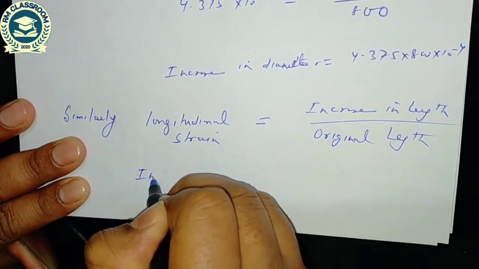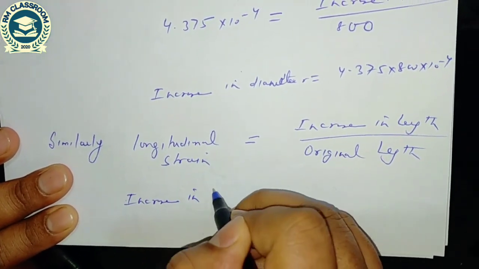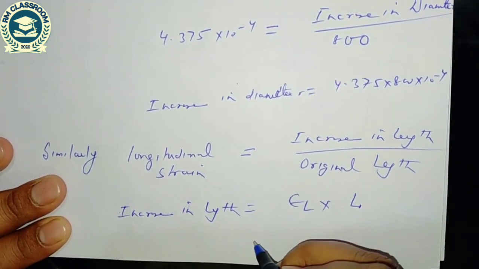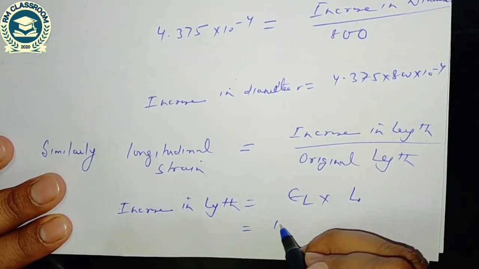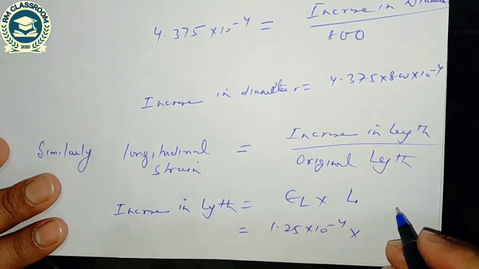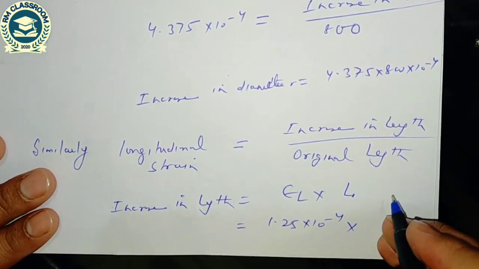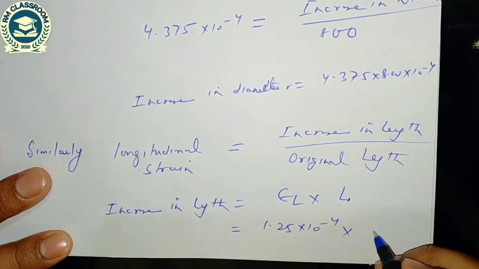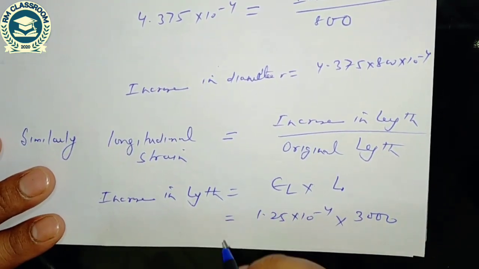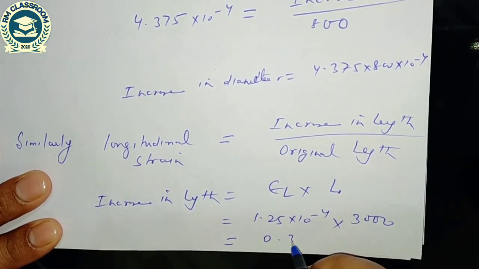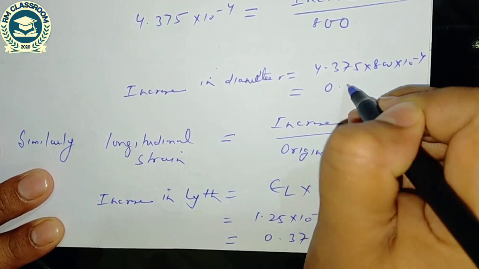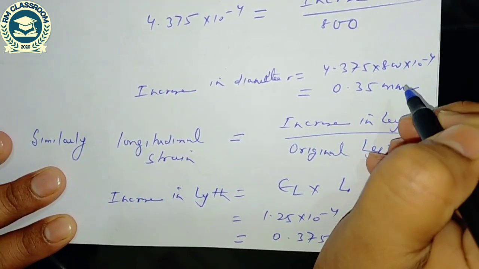So increase in length is equal to longitudinal strain into original length, and longitudinal strain we have computed 1.25 into 10 to the power minus 4 into length, which is given 3 meter. Once I convert it in mm, so 3000 mm, it is coming 0.375 mm.